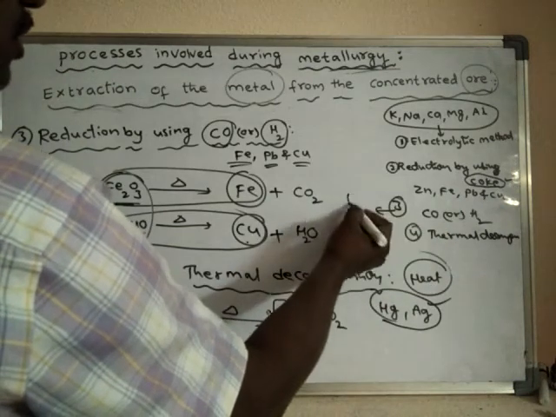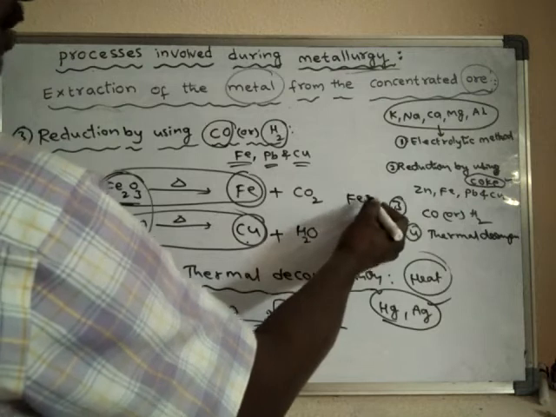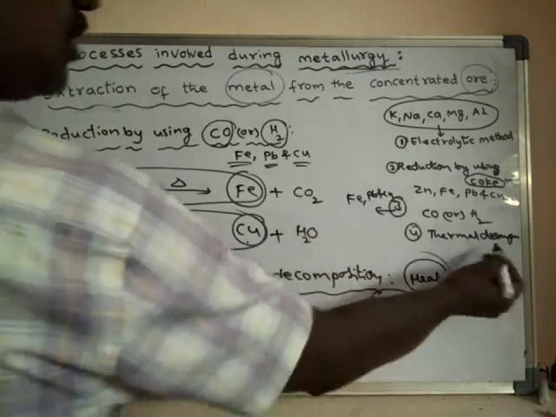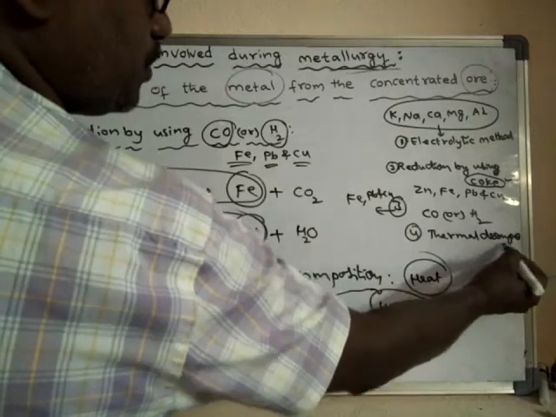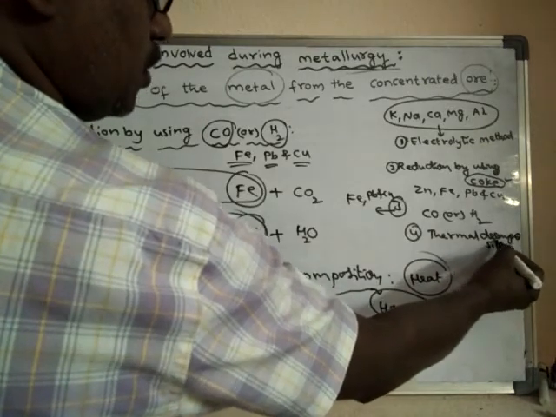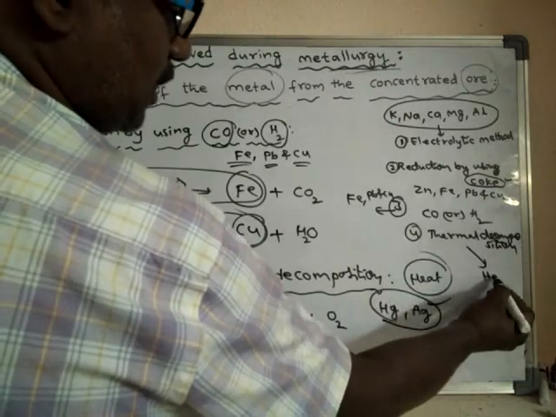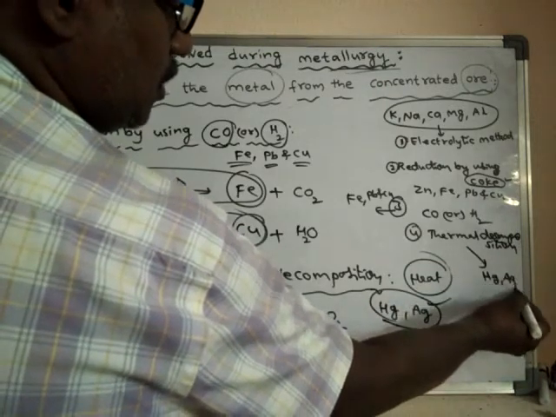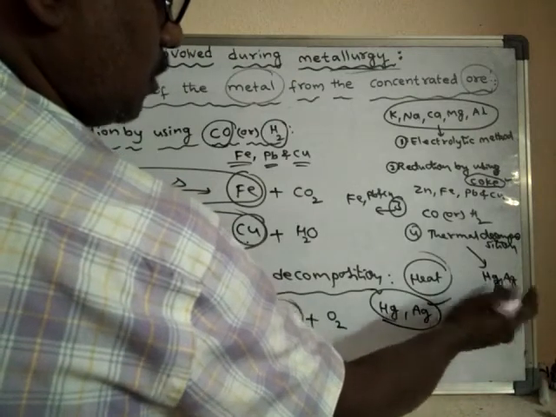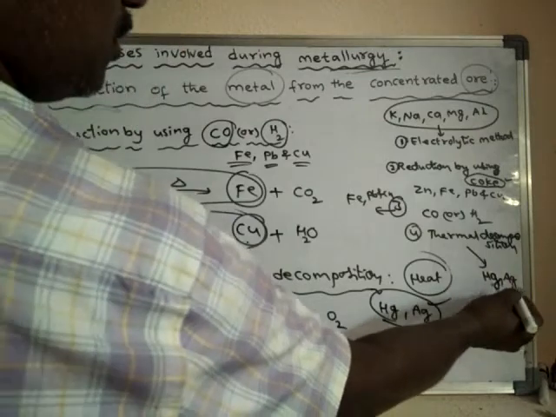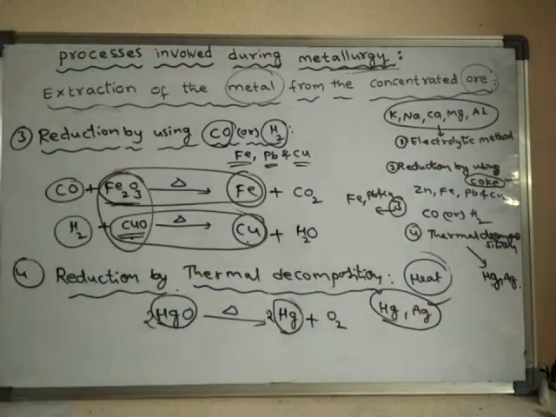The third method can be used to extract metals like iron, lead, and copper, and the thermal decomposition method can be used to extract metals like mercury and silver.